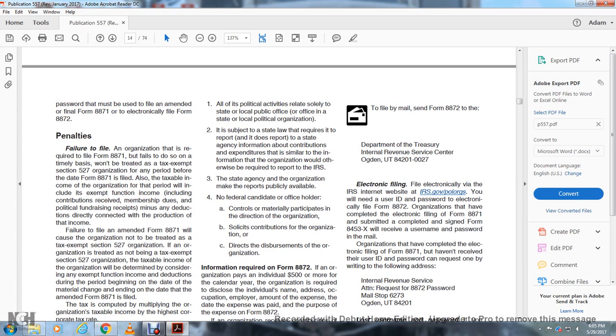To file by mail, send Form 8872 to the Department of the Treasury, Internal Revenue Service, Ogden, Utah 84201-0027. Or electronic filing: electronic filing is available via the IRS internet website.